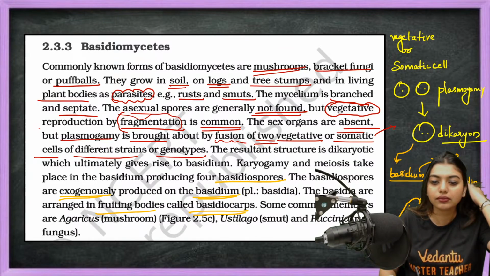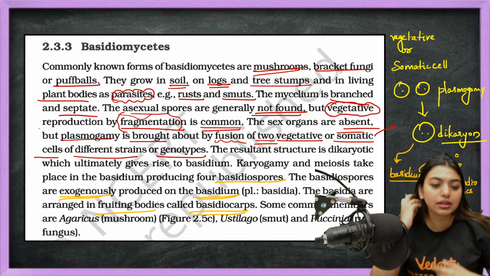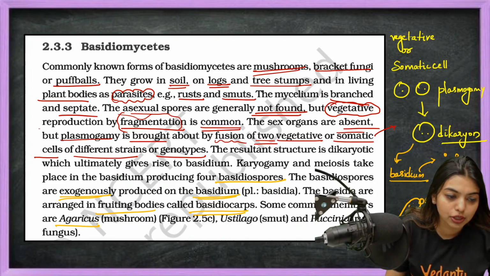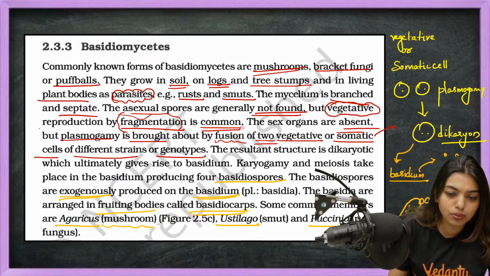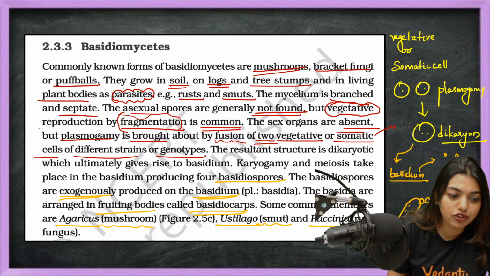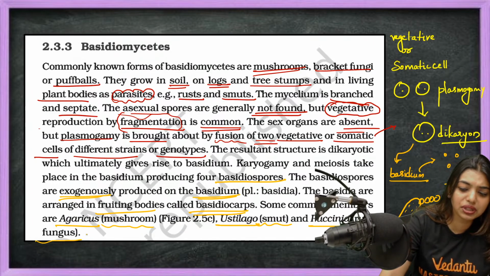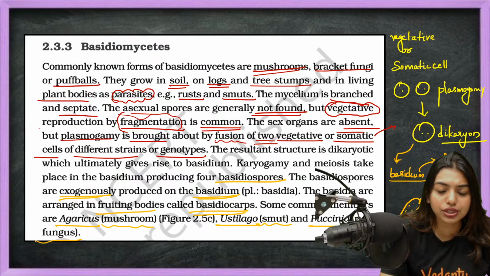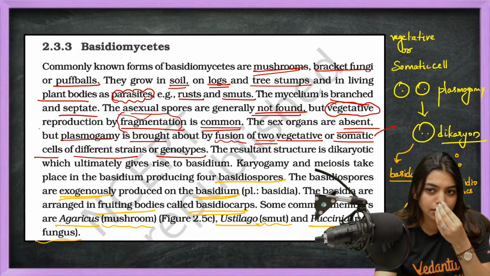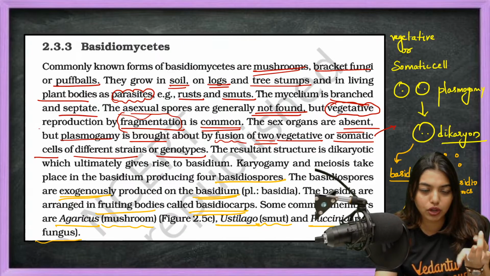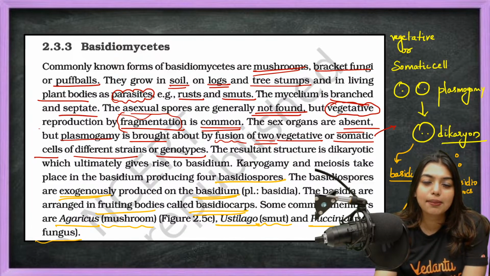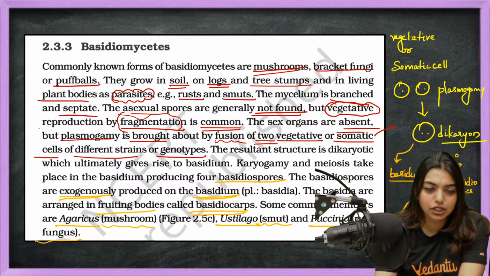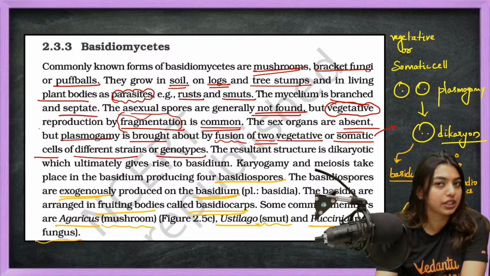Okay. So some common members are Agaricus, mushroom, Ustilago and Puccinia, that is mushroom, smut and rust fungus. Here, the most common ones are mushroom, bracket fungi and puffball. They grow in soil, logs and tree stumps. Plant bodies are parasitic. Mycelium is branched and septate. The asexual spores are generally not found.